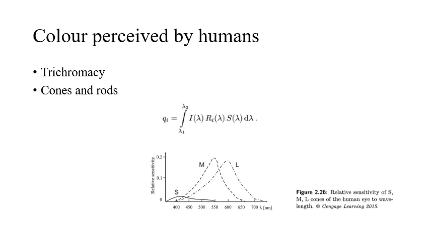Speaking of the color perceived by humans, there are 3 types of sensors that are receptive to the wavelength of the incoming irradiation, in our eyes as well. Since there are 3 types of receptors, the term is known as trichromacy. What I have written here, trichromacy, is because there are 3 types of sensors.